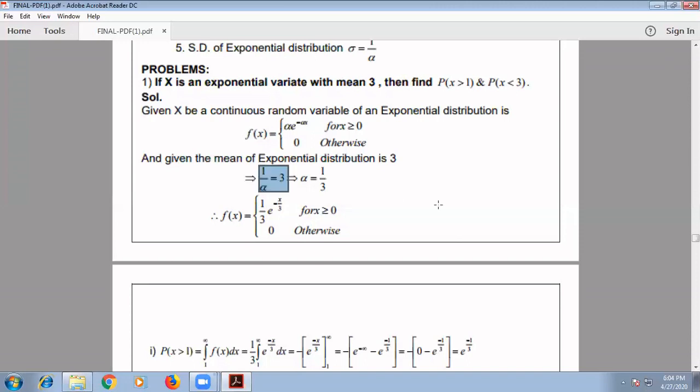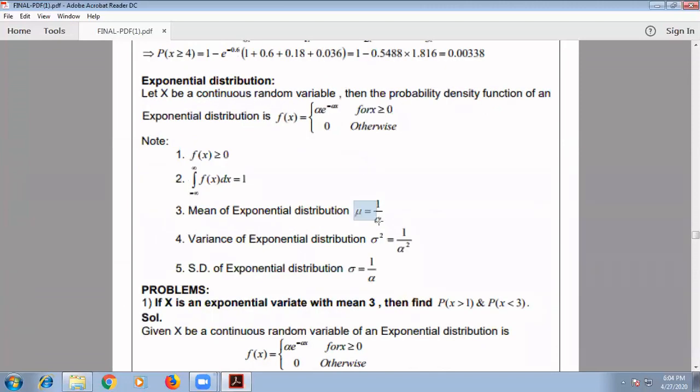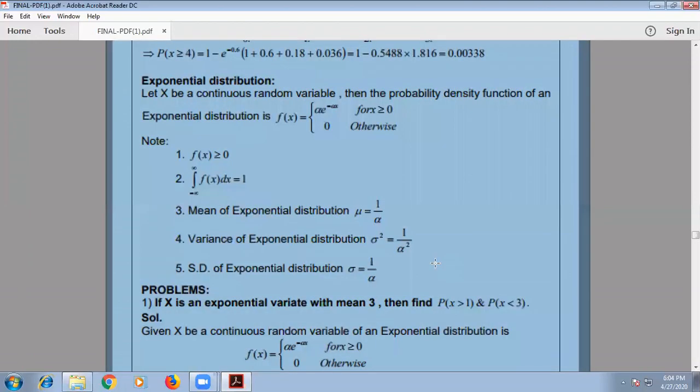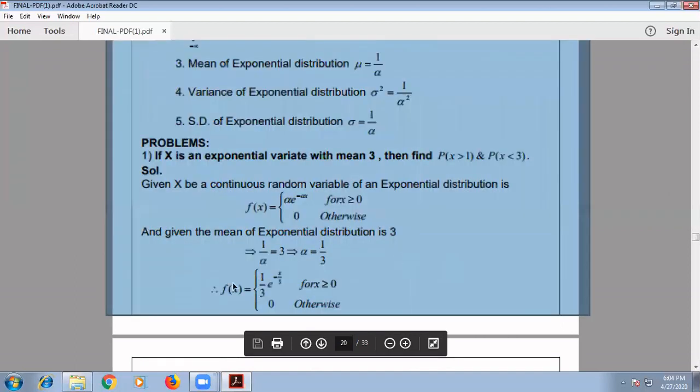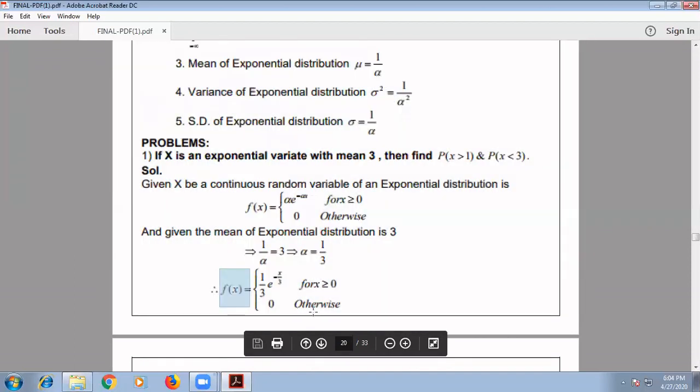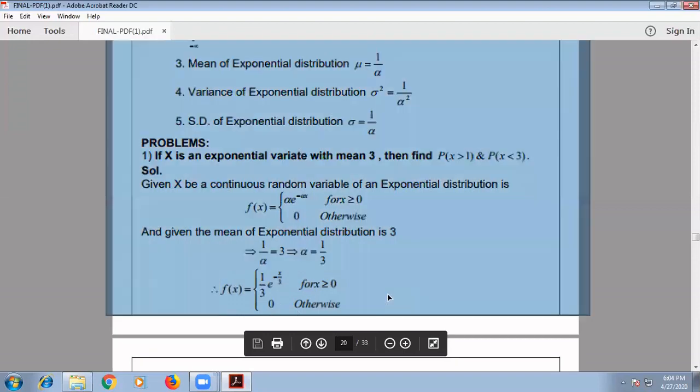Our formula for the mean of the exponential distribution is mu equal to 1 by alpha. So we have 1 by alpha equal to 3. Therefore, alpha will become 1 by 3. Now, the given f of x becomes f of x equal to 1 by 3 into e to the power minus x by 3 for x greater than or equal to 0 and 0 otherwise.